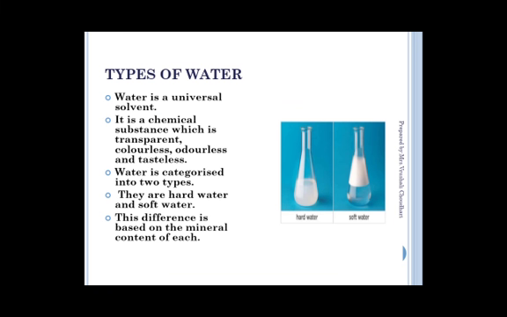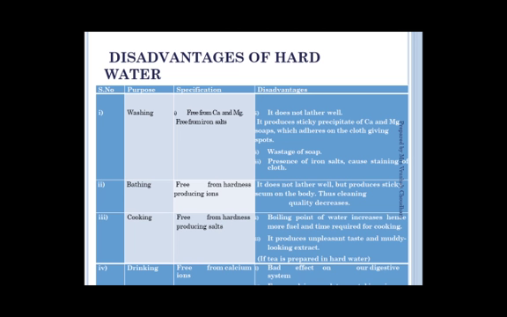In a previous lesson you learned about hardness of water. The water which does not produce lather with soap is called hard water. It is due to the presence of a high amount of calcium and magnesium salts in the water. If we use hard water for washing, what will happen? It will not form lather well, so it will form a sticky precipitate with soap, and it is going to stick on the surface of the cloth.